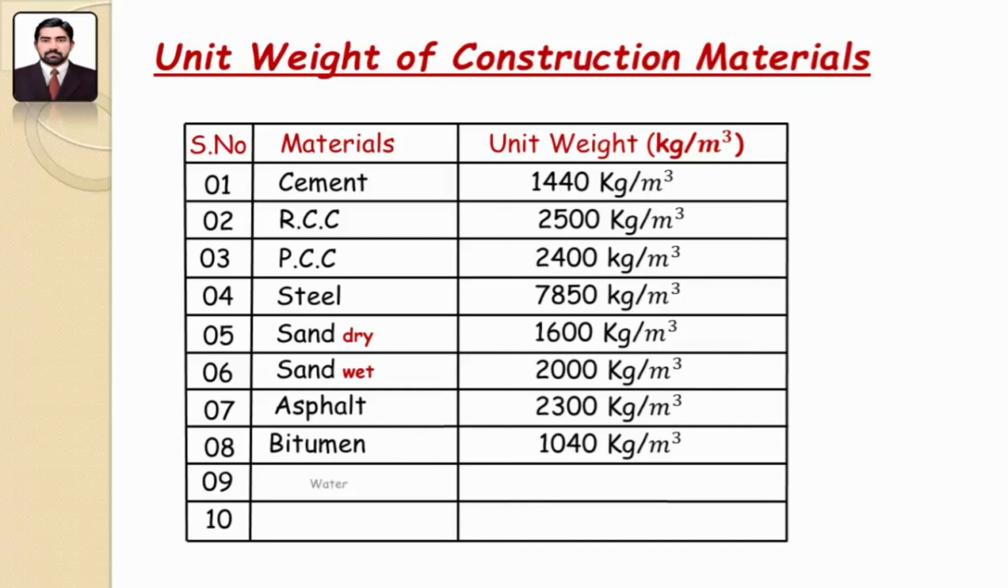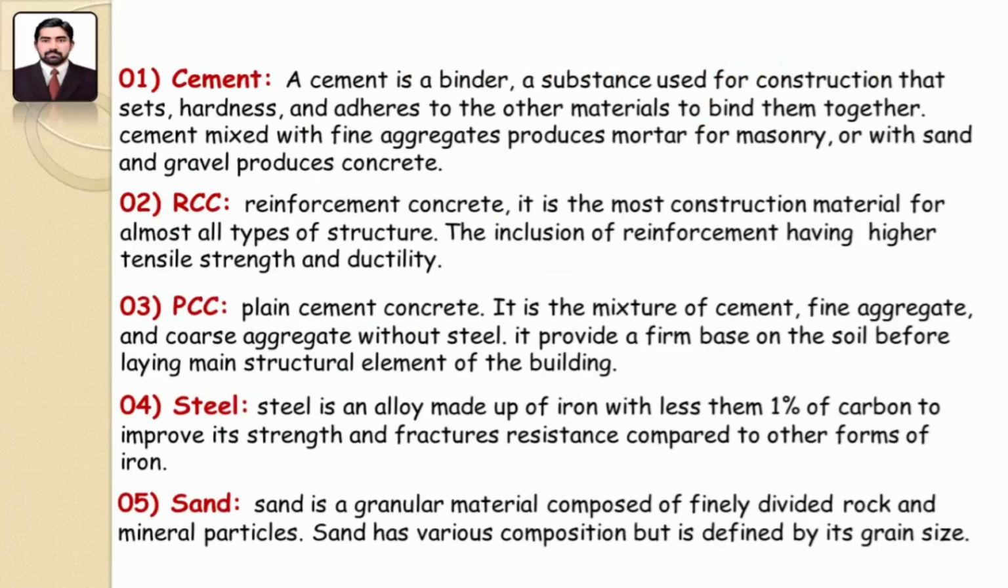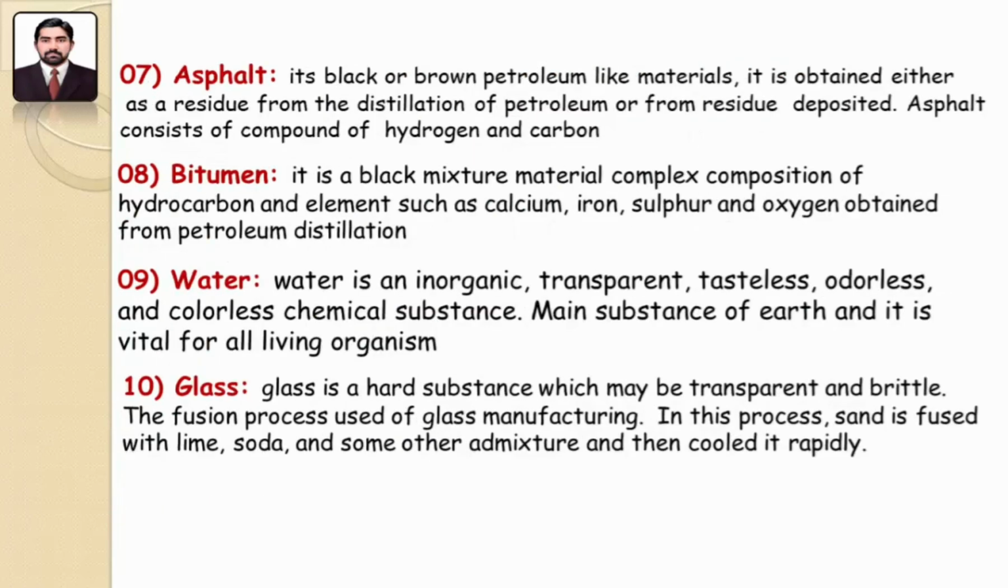The ninth one is water. Water is the main substance on earth. It is colorless, odorless and tasteless, and its unit weight is 1000 kilogram per meter cube. The last one is glass. Glass is a hard substance and a diffusion process is used for glass manufacturing, and its unit weight is 2500 kilogram per meter cube. These are some short definitions of these construction materials.